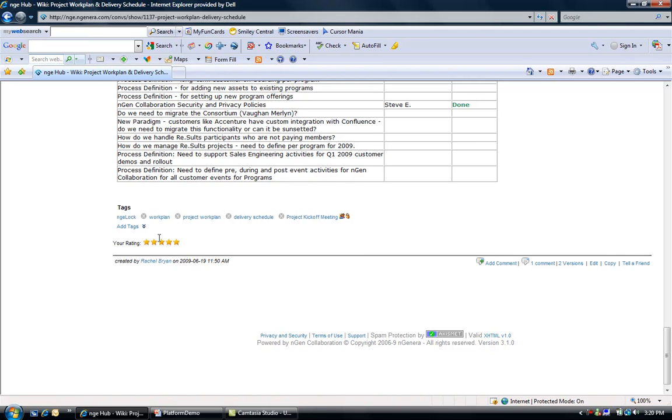Also, you'll notice here this rating system. This is just a way for us to also go out and find things a little easier. So I can go out and say, hey, I'm going to rate this 5-star, so I can go out and I can search for things and easily find things that have a high rating. And all you do to rate something is just click on the stars.